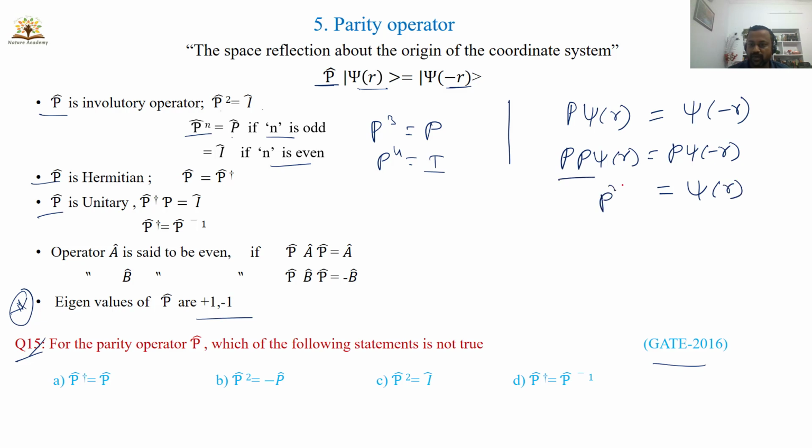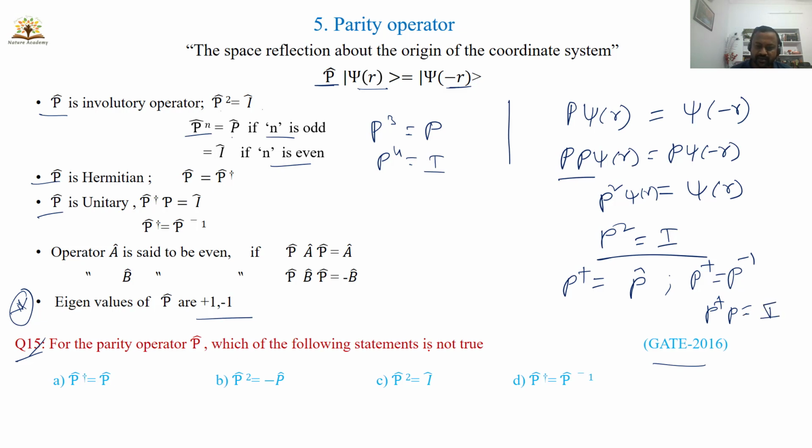Therefore, p square operating on psi of r gives p square equal to I. This is one condition. The parity operator is involutory, Hermitian, and also unitary. Unitary means p dagger is equal to p inverse, or p dagger p is equal to I. This is the unitary condition, right?